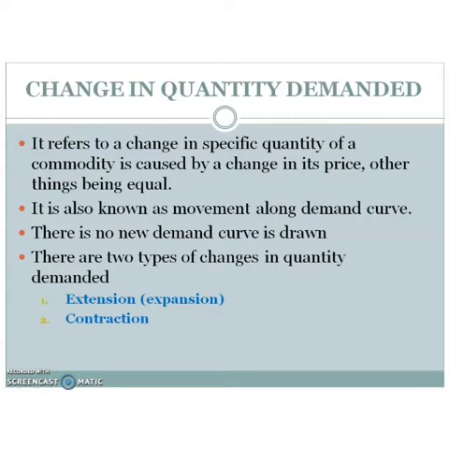Then there are two types of change in quantity demanded: extension or expansion of demand and contraction of demand. So the two types are extension and contraction. First one, extension or expansion of demand.